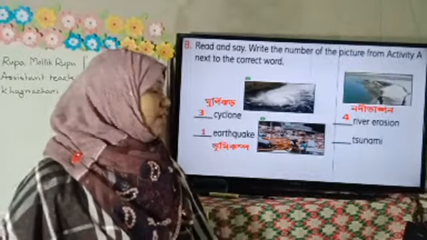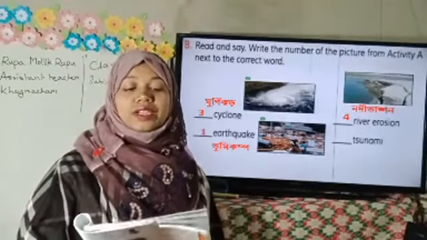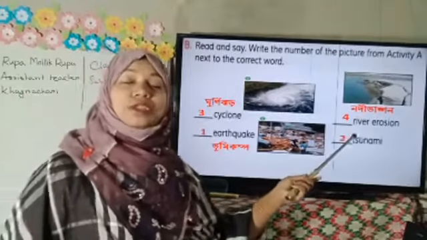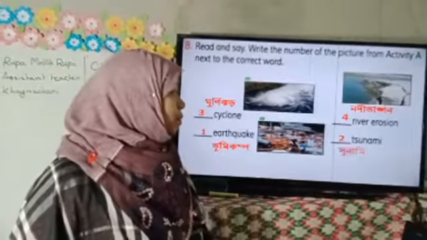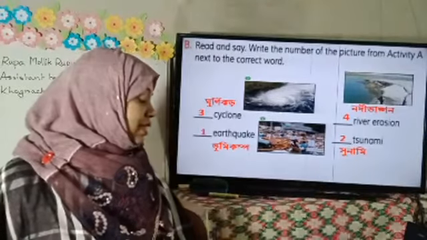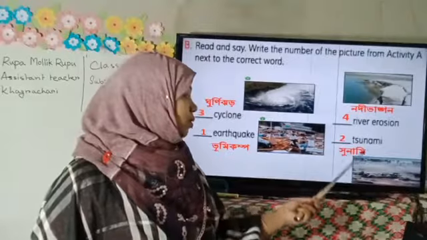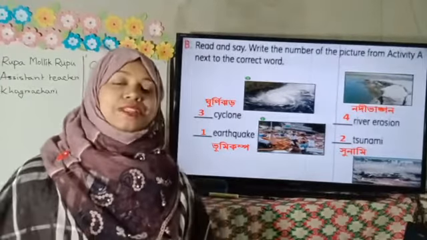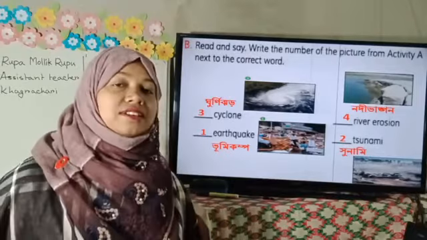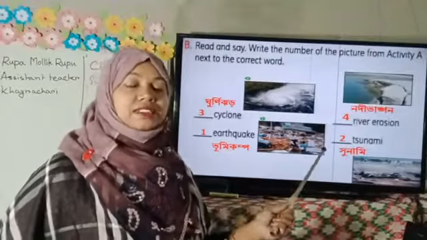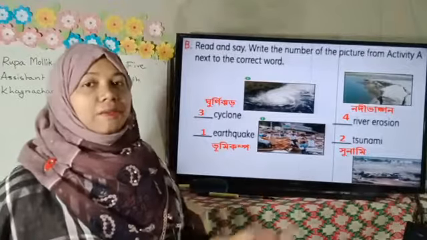Okay. Now the last one, it's tsunami. Here is only number 2. So tsunami is number 2. Tsunami means tsunami. And the picture of this tsunami is here, number 2. Okay, I hope my super learners, my dear little learners, you are now familiar with all the pictures with the English meaning and Bengali name.